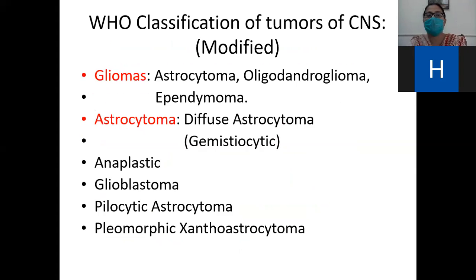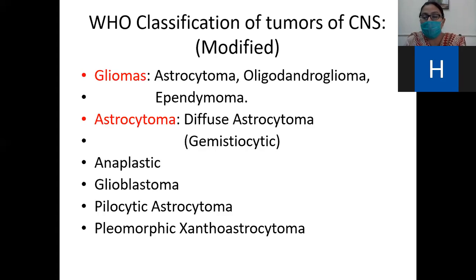So, the WHO classification of tumors of the CNS includes gliomas. When the tumor arises from the glial tissue, we call it glioma. The gliomas include astrocytoma, oligodendroglioma, and ependymoma.